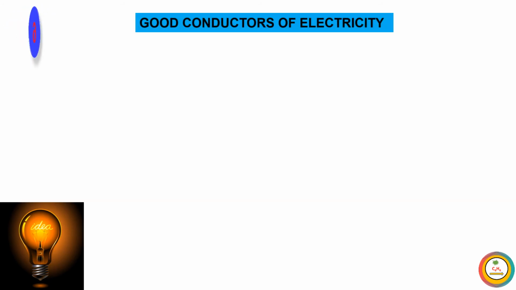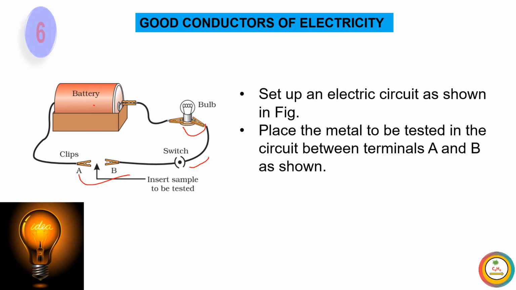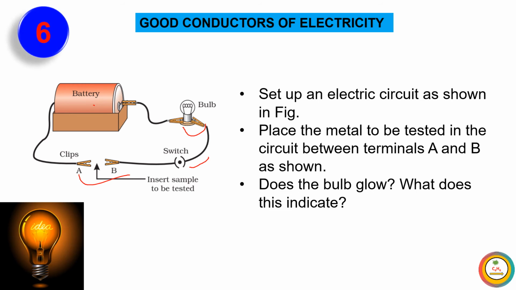Next activity: metals are good conductors of electricity. We set up an experiment with the help of a battery, a bulb, a switch and two clips at our home. The metal whose conductivity we like to check, we place between these two clips.